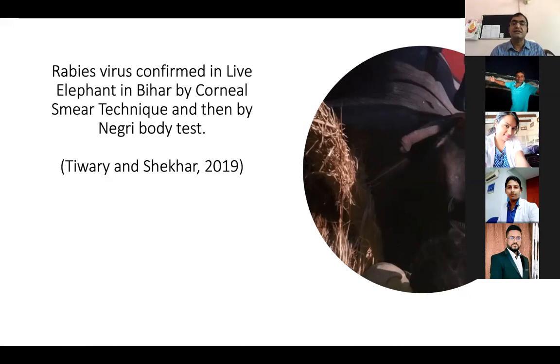Initially we suspected that some fecal problem was there because the animal was not defecating. So we did endoscopy there, and throughout the night we worked to recover the animal, but the animal was showing only a little bit of jerky movement, and it did not respond to any type of treatment. And by default, we took a corneal smear, and then after 1 or 2 days, it was confirmed as a case of rabies. And you see how bad the condition of me and Dr. Tiwari and our team became when we found out.